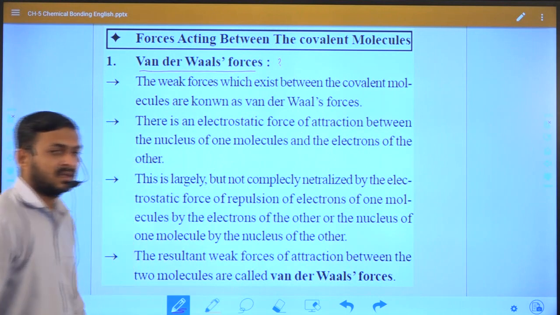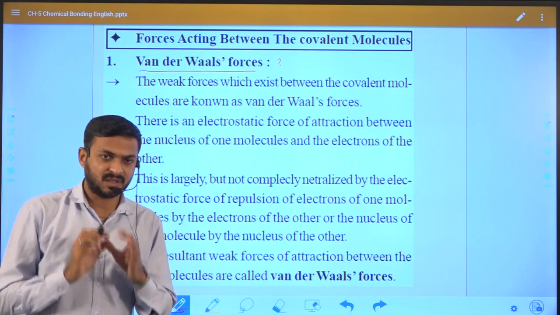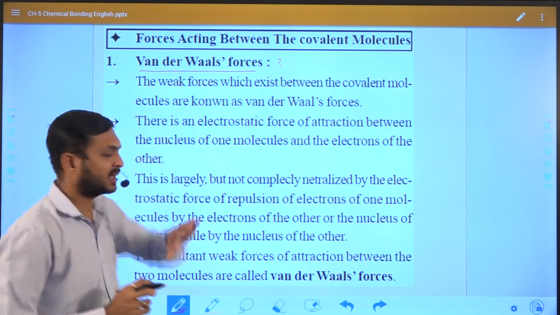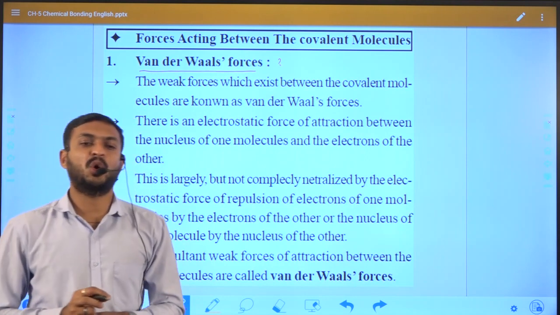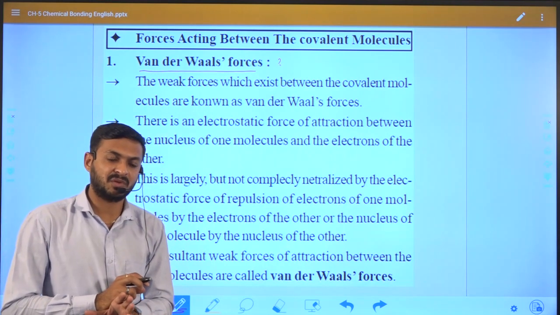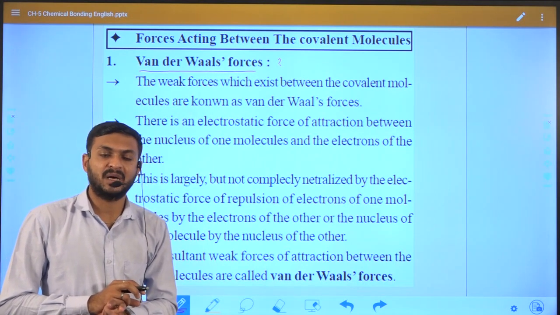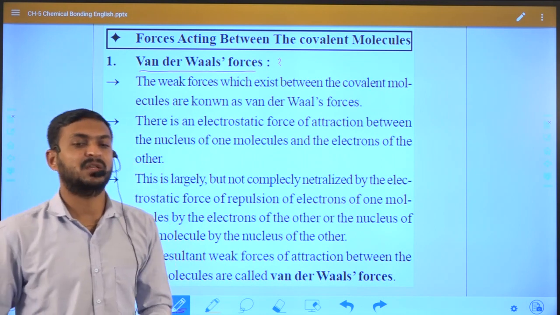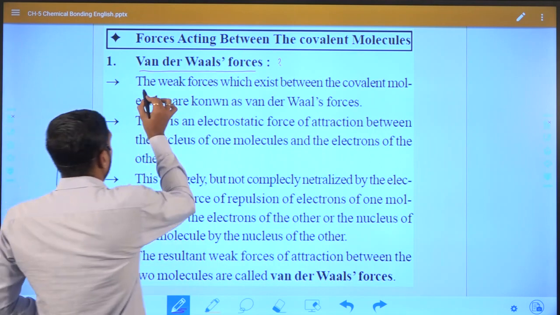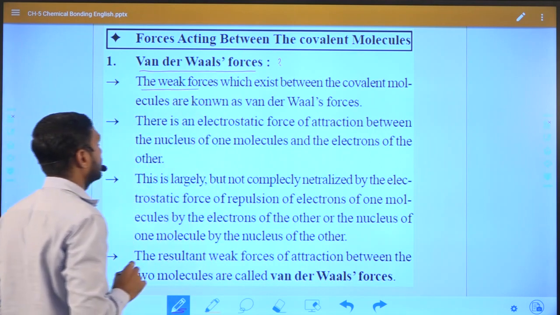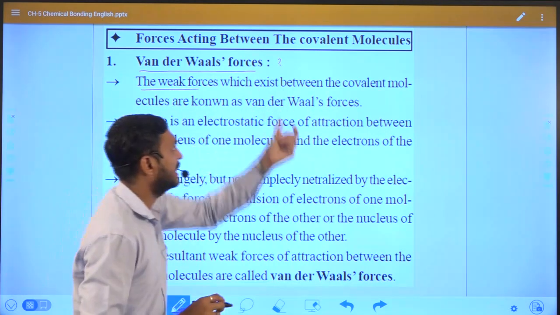Now, this is another type of covalent bond, but specifically the van der Waals force of attraction occurs between two non-polar molecules. As we already studied in our previous lecture what is polar and what is non-polar, the weak force which exists between covalent molecules is known as the van der Waals force.